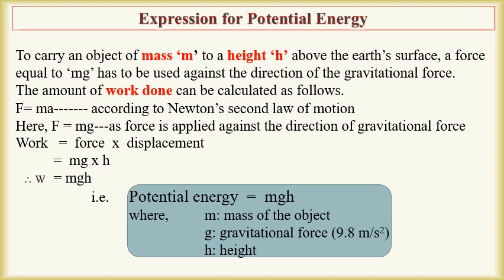So the amount of work done can be calculated as W equal to force into displacement, that is W equal to mg into h. Therefore, the amount of potential energy stored in the object because of its displacement is mgh, where m is the mass of the object, g is gravitational acceleration, which is 9.8 meter per second square, and h is height.